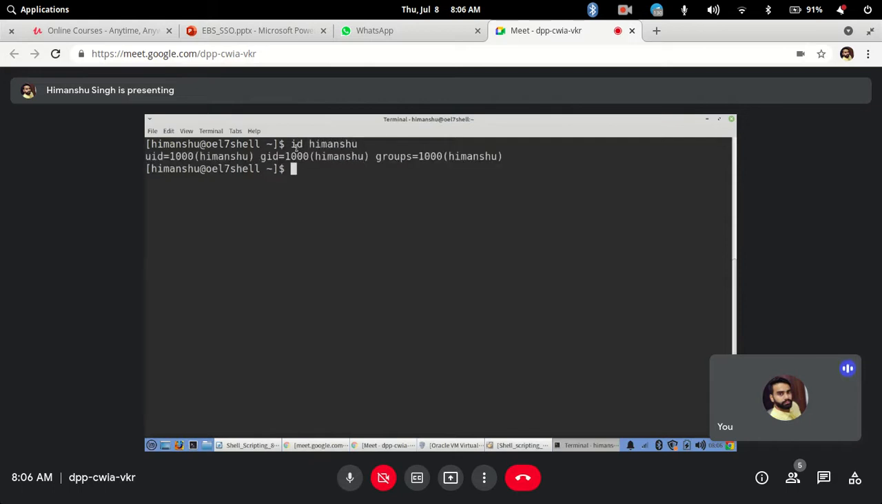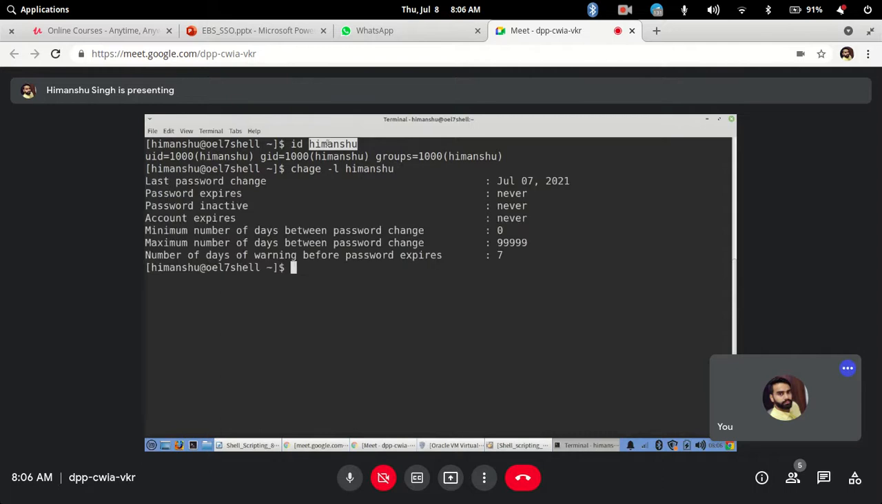id is the identification command. But if you want to see when the password will expire or what the password policy is for this user Himanshu, there is a command called chage, with -l. It will show you the details of this user, like when the last password change was. It was done yesterday.